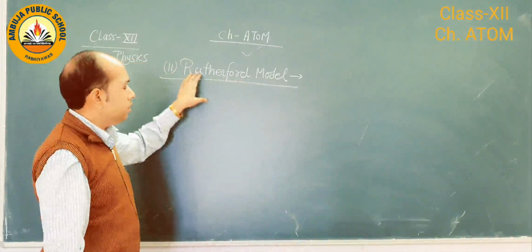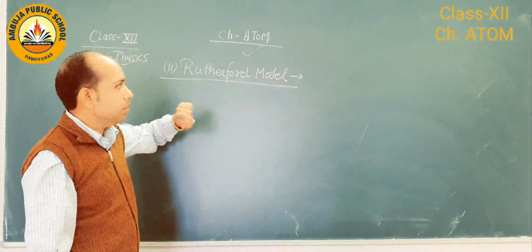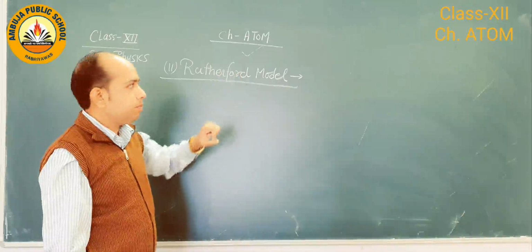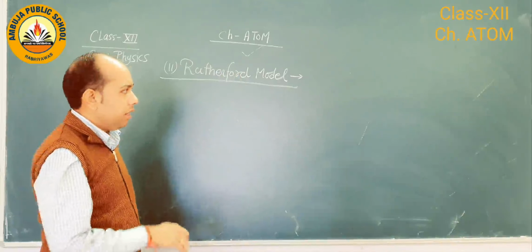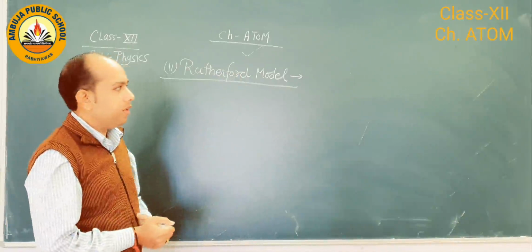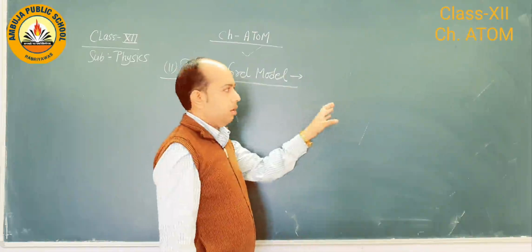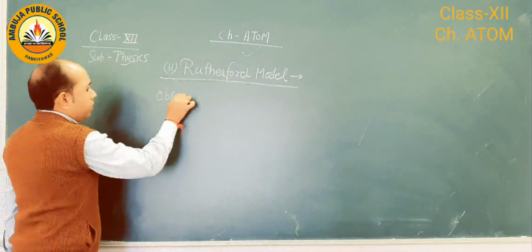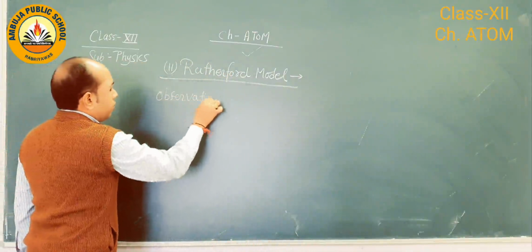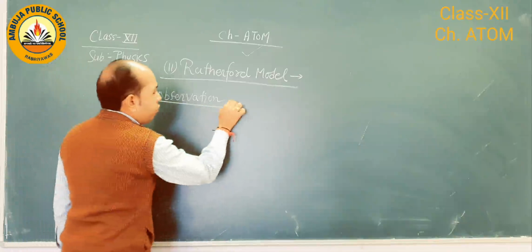Now we discuss this model in brief. So as we know, in this model, alpha particles are scattered through a gold foil. Then there are some observations. When alpha particles strike the gold foil, then what we have to see? So scientist Rutherford observed some phenomena.